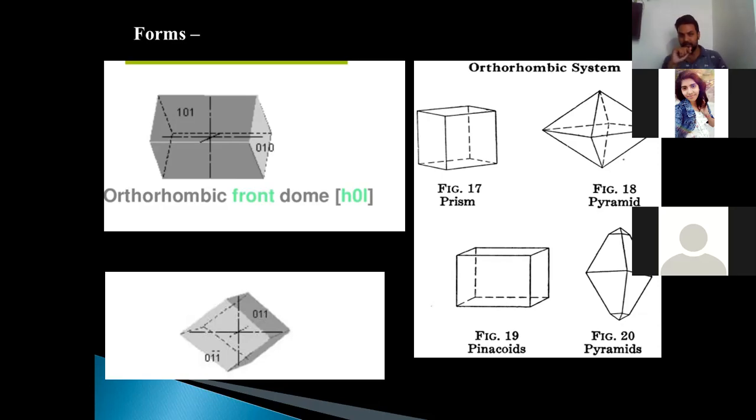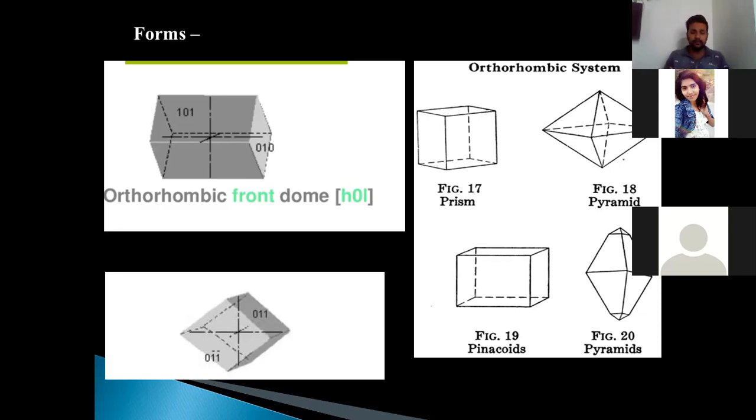Whereas if you see the macrodome's upper face where 101 is written, the first axis and the last axis are intercepting this face. You can see in the picture how at the corner or the edge these two axes are intercepting. Hence, 1, 0, 1. The 0 at the center itself explains that the macro axis is parallel to it. And as you know, the axis which is parallel will decide the name, and 0 is at the center, and hence the macro axis will decide the name, and it will be referred to as a macrodome. It is quite similar for the brachydome too.